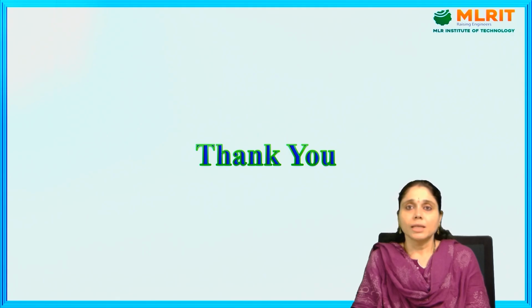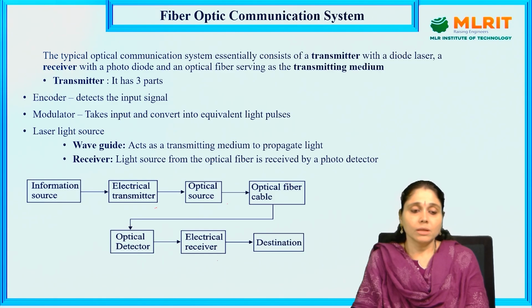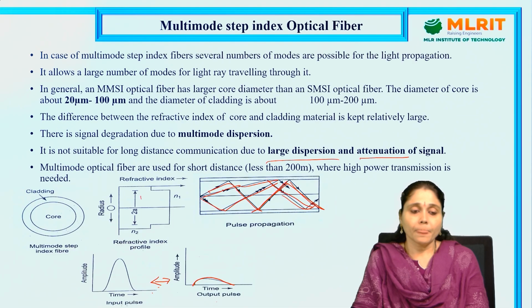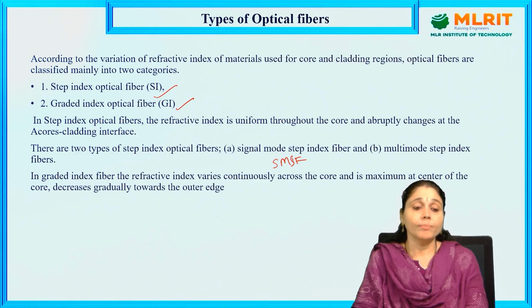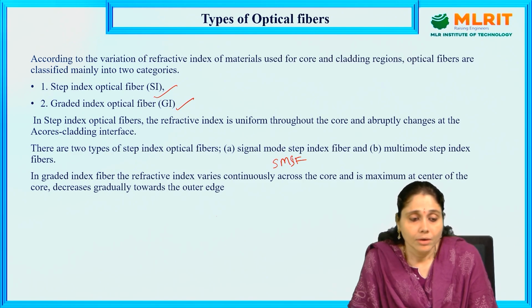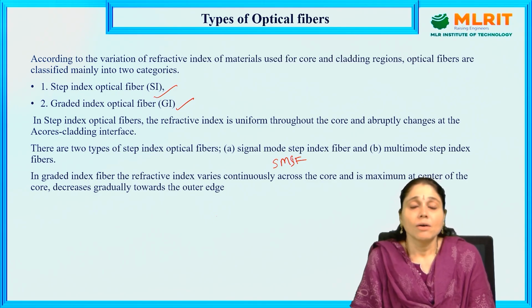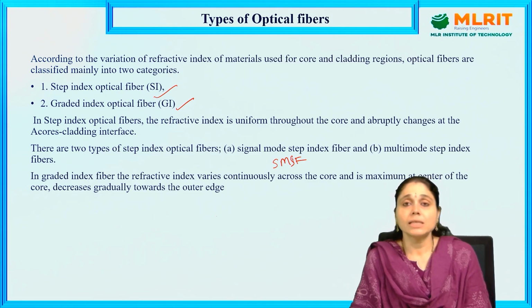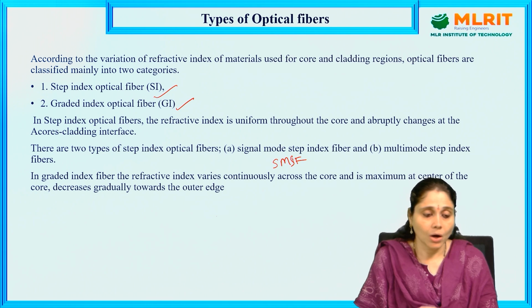Okay, this is what we have learned in this video lecture: the types of optical fibers and finally the application of optical fiber as an optical fiber communication system. Okay, thank you.